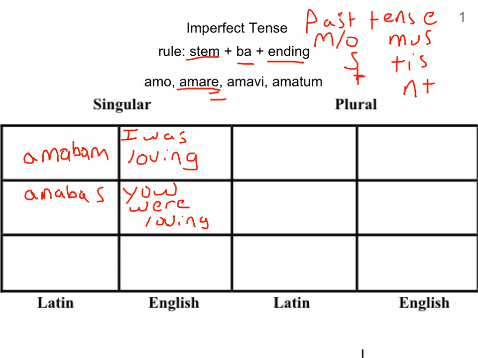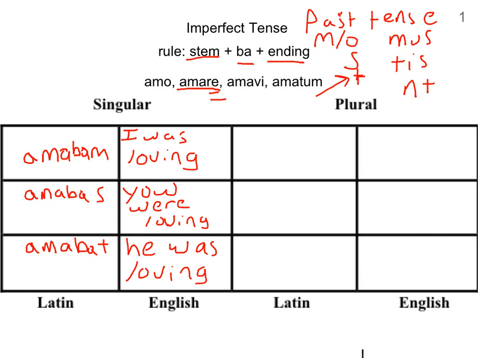All right, let's move on to the third person. Again, A, M, A, B, A, and then T. We're going up to the third person ending up there, T. And that is he, she, or it was loving.